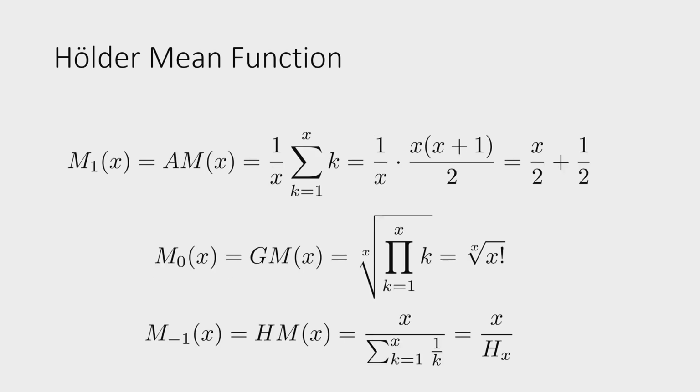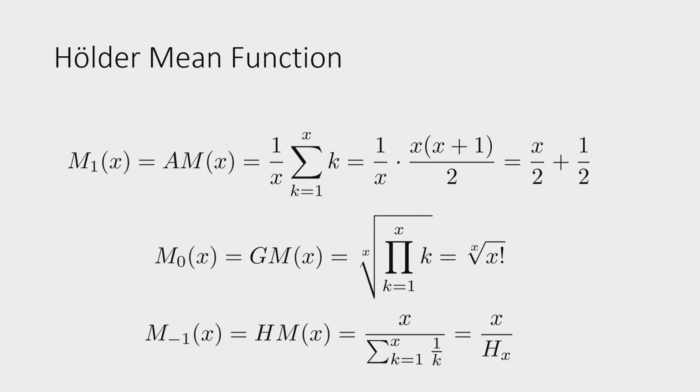For the arithmetic mean, we just get 1 over x times the sum over the i, which, as the little Gauss already knew, is x times x plus 1 over 2. And then we get this. This makes sense because the normal average of successive positive integers should be around half of the biggest integer.